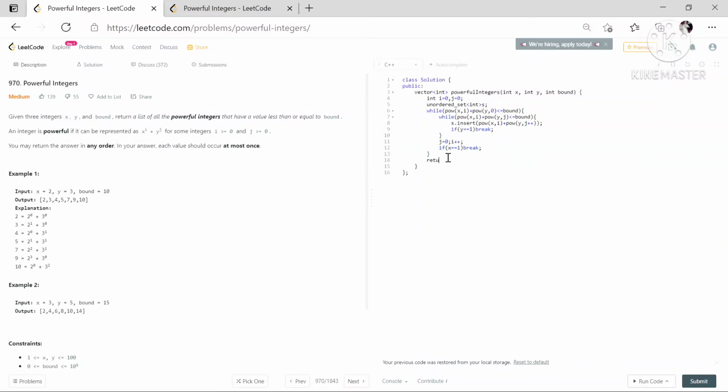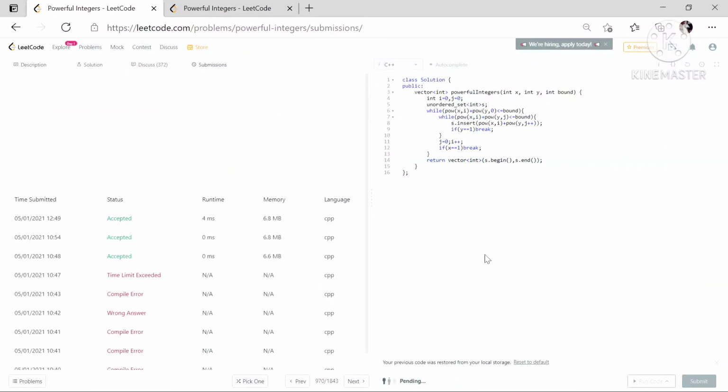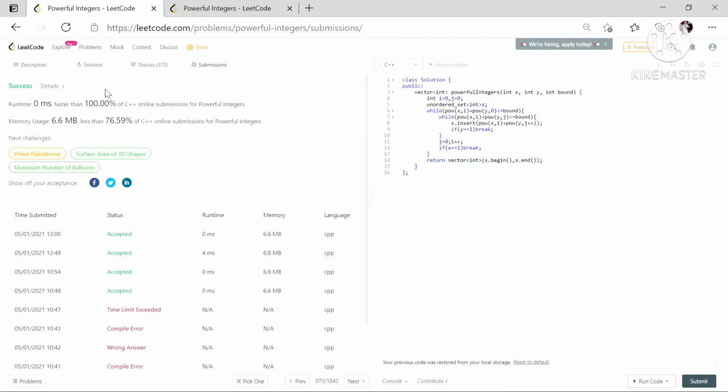And in the end we return our answer as a vector. And you know that we can pass this unordered set into the vector, and we can return it in this way simply. So here you can see that it's an optimized code and it beats 100%.